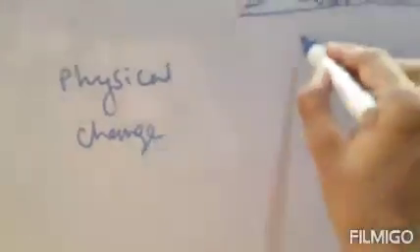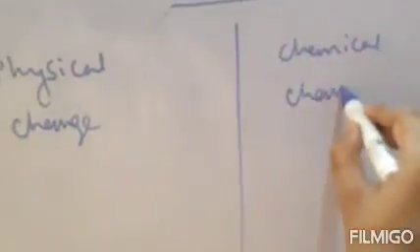Next we will study two processes or two changes. One is physical change and the other one is chemical change. There are two types of changes. Number one is physical change and number two is chemical change. Now what is physical change and what is chemical change?